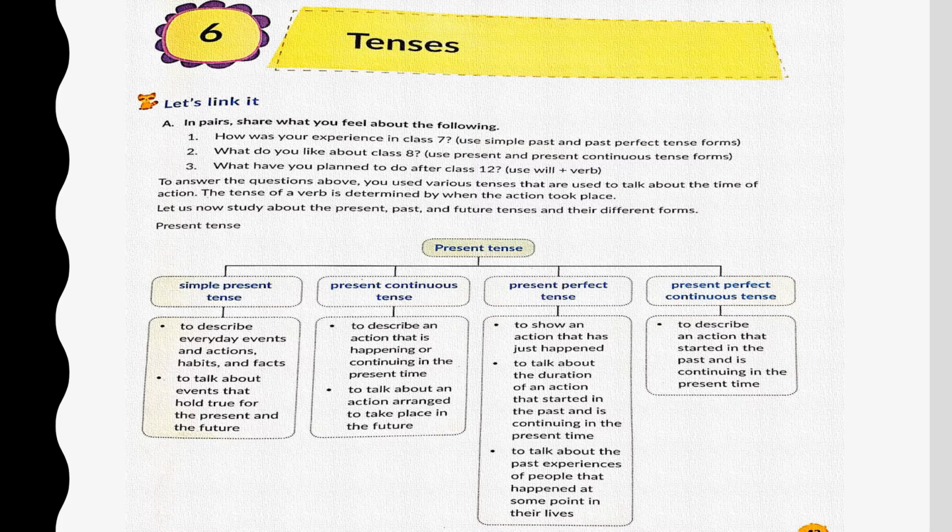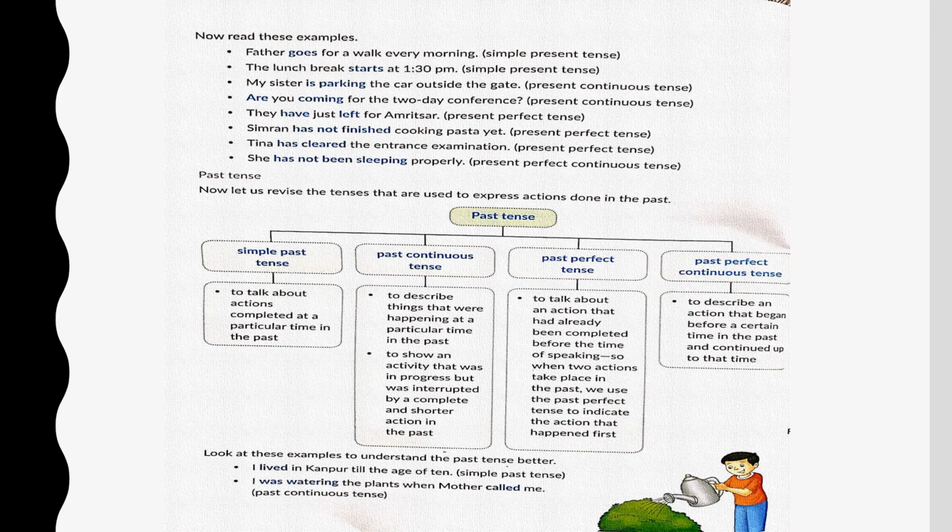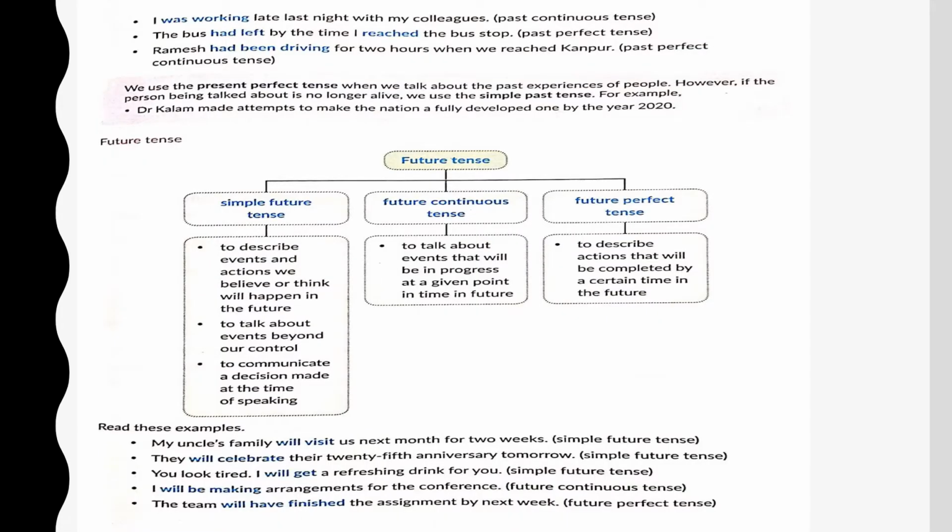Here is the table just to recap. Please go through it from your textbooks. Here are certain examples to show what past tenses are, the different types of past tenses, and the table. Once again, please go through it. We have already discussed these in detail in our last videos. Now here again, examples of future tenses, the different types of future tenses that you have to study in class 8 and when they are used.